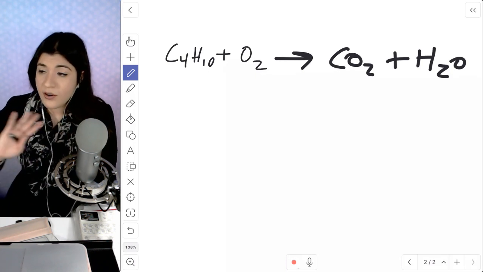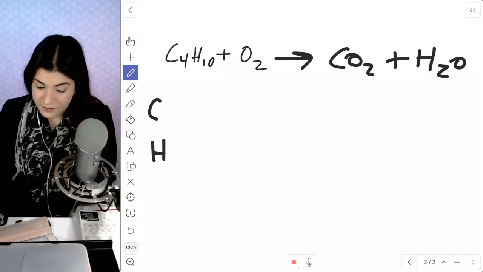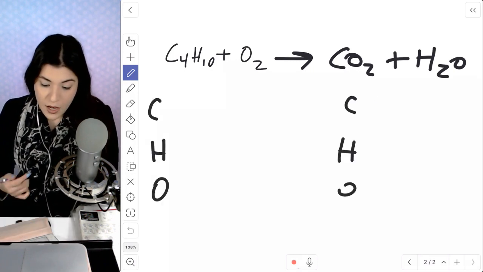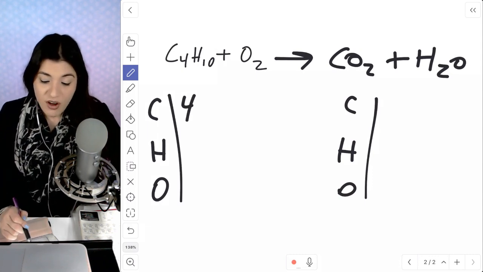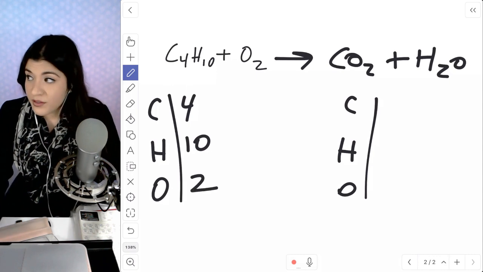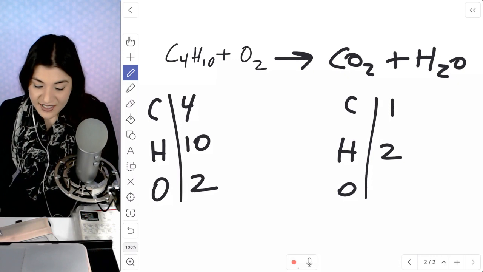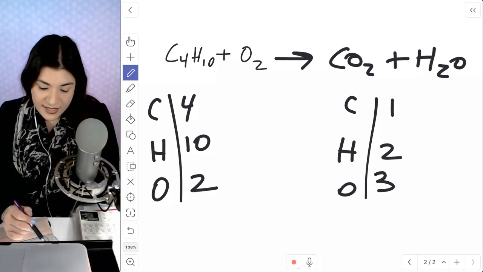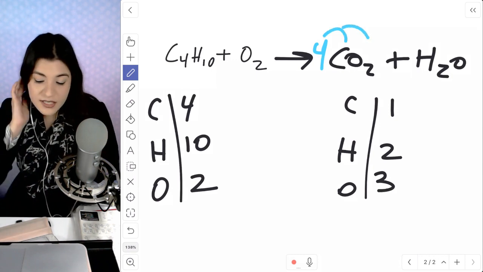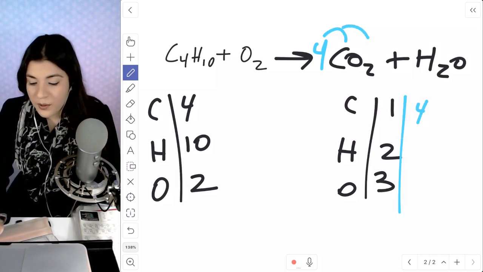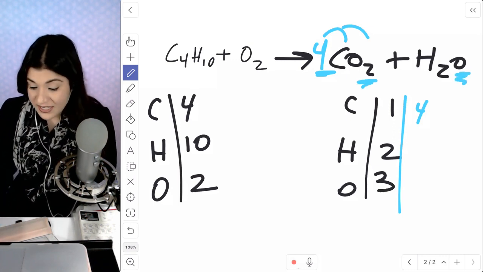I placed everything in the correct location. So let's balance and see how many of each we have. Okay. So with carbon, there are 4, and hydrogen on the reactant side, there's 10, oxygen, there's 2, and carbon on the product side, there's 1, hydrogen, there's 2, oxygen, there's 3. So let's balance out our carbon first by placing a 4 right here. Then I'll distribute these 2, and what's going to change is this 4 will multiply with this 2, giving us 8 oxygen plus this additional 1. So that would give us 9.